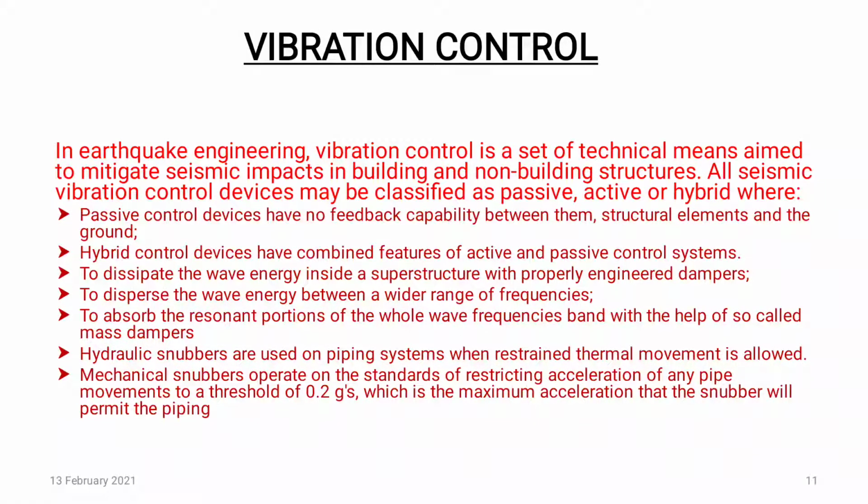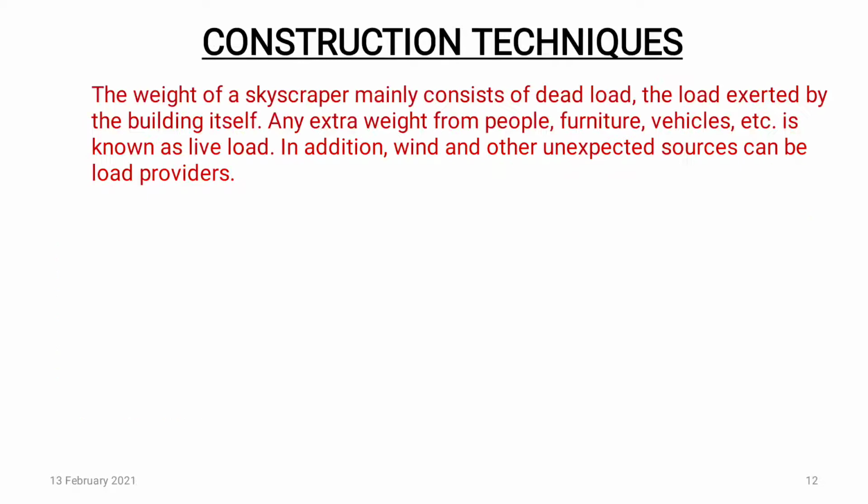While an earthquake occurs, vibration also occurs in the building. All seismic vibration control devices may be classified as passive, active and hybrid. Passive control devices have no feedback capability between them, structure element and the ground. Hybrid control devices are a combined feature of active and passive control systems. Hydraulic snubbers are used for piping systems where resistant thermal movement is allowed, while mechanical snubbers operate on the standard of restricting acceleration of any pipe.